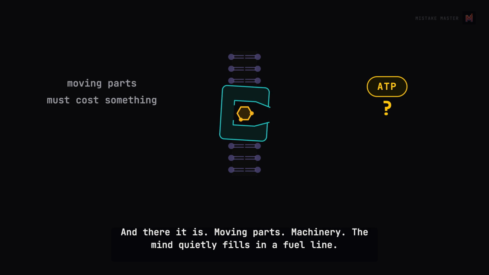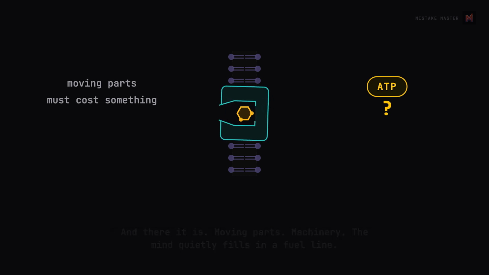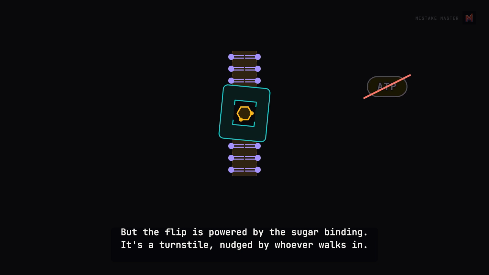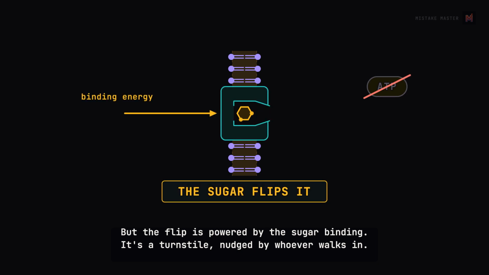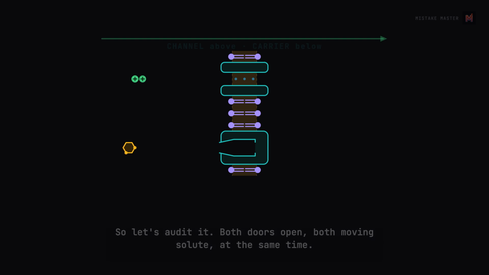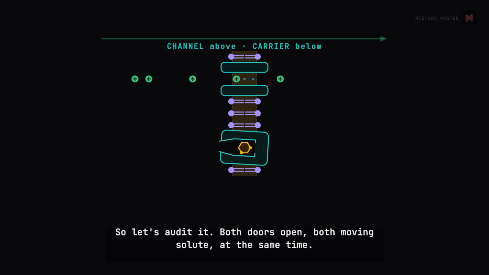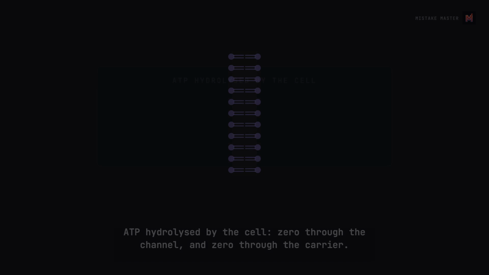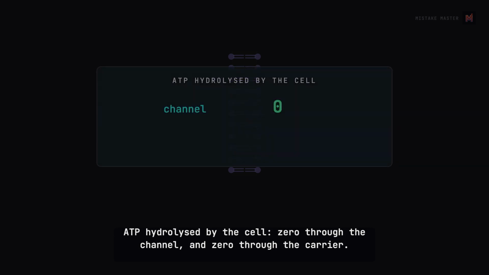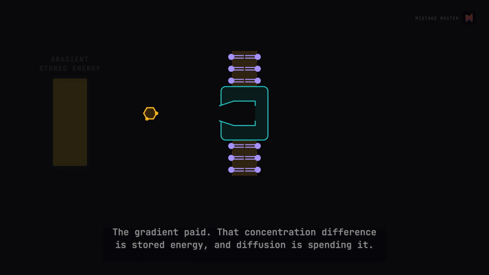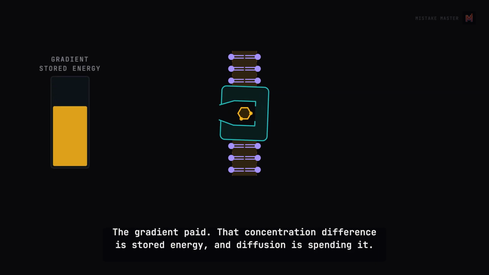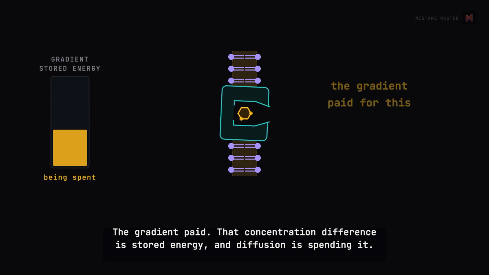The mind quietly fills in a fuel line. But the flip is powered by the sugar binding. It's a turnstile, nudged by whoever walks in. So let's audit it. Both doors open, both moving solute, at the same time. ATP hydrolyzed by the cell: 0 through the channel and 0 through the carrier. The gradient paid. That concentration difference is stored energy, and diffusion is spending it.